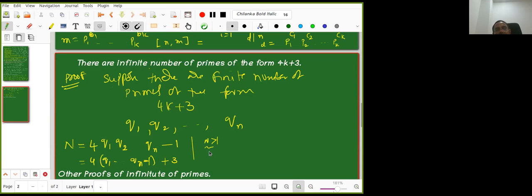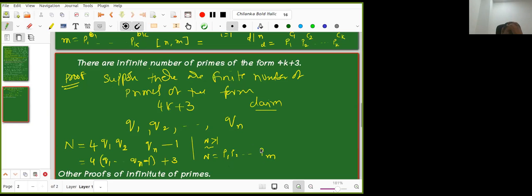Now we know that every number greater than 1 has a prime factor. In fact, it has a prime factorization also, right? By the fundamental theorem of arithmetic, n can be written as p1 into p2 into up to pm. Now the claim is that at least one of these primes is of the form 4k plus 3.